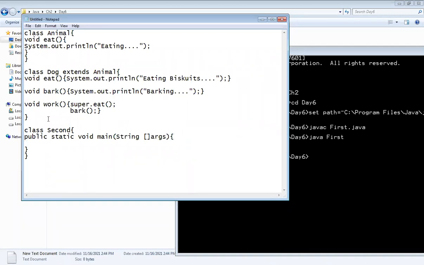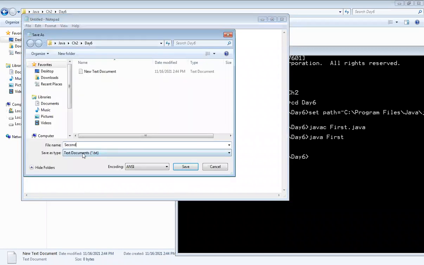And now create the object of the child class, that is Dog. d is equal to new Dog, and just call the work method over here and first save it. One minute, I will save it first.